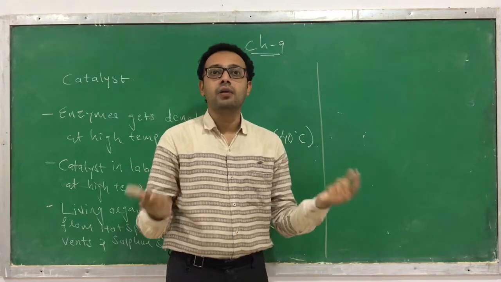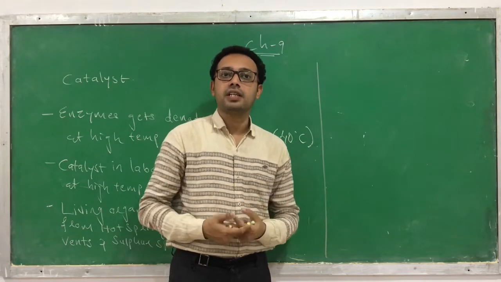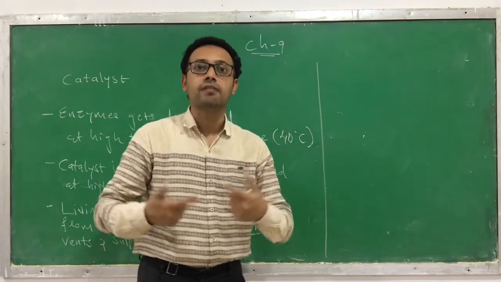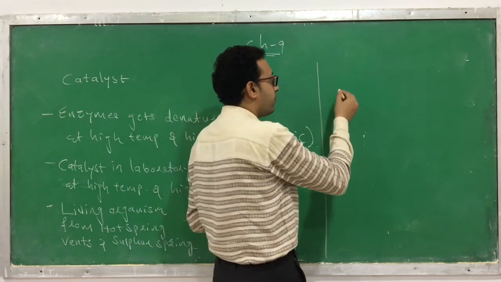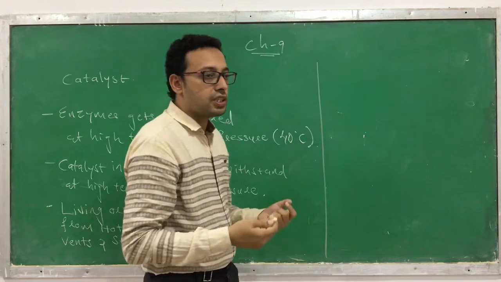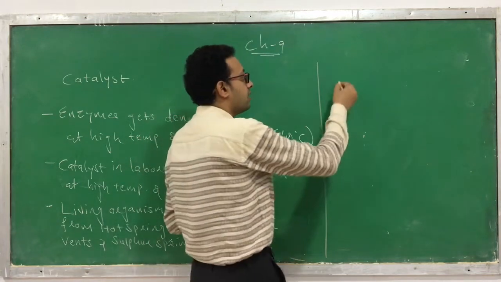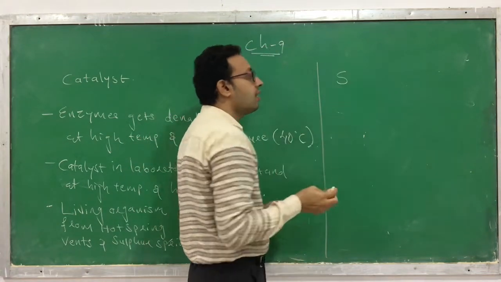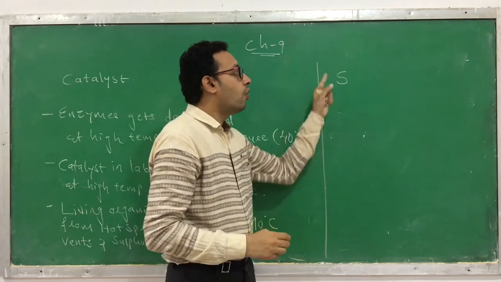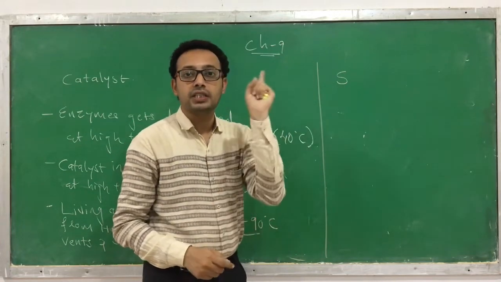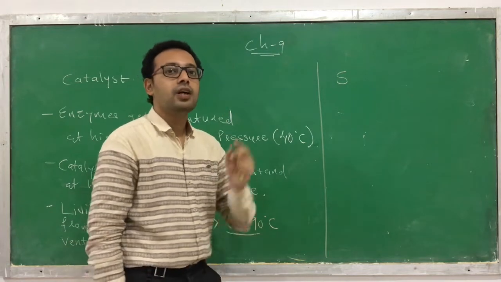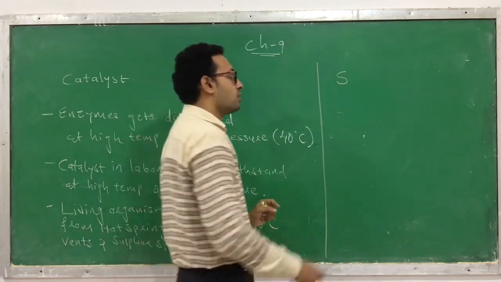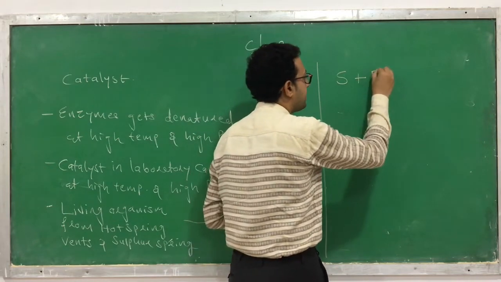But how do they increase the speed of biochemical reactions? Before understanding this, you should know the basic thing. This is a substrate. Remember, substrate is a compound or chemical on which the enzyme acts.